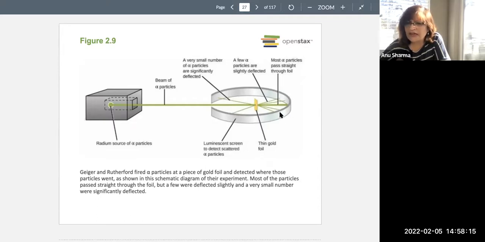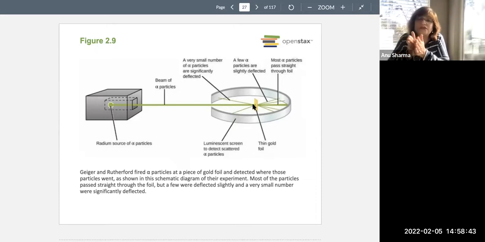He put a gold foil in between, because gold has bigger atoms with a larger mass number, and gold can be made into very, very thin sheets. We are trying to see what is inside the gold foil at the microscopic level, and figure out the structure of the atoms of gold.